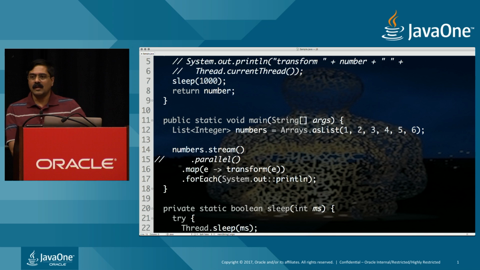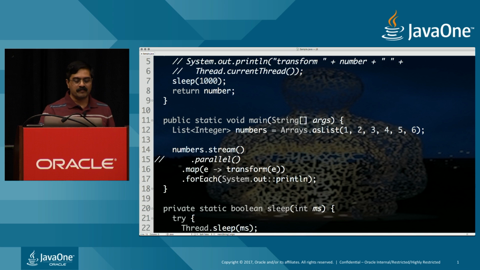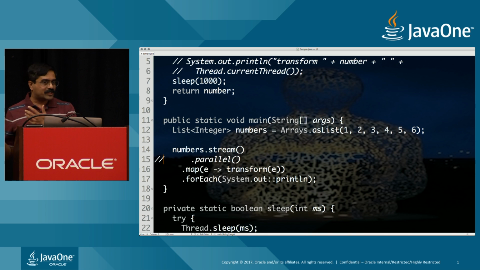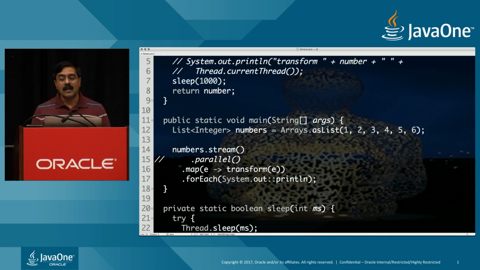Well, keep in mind, not all streams have ordering. Some streams have ordering, some streams don't. How do you know if a stream has ordering or not? Well, one way to know is what is the source of your stream. If you started with a list, we know a list is ordered, we know a set is not ordered, so the source of a stream may decide whether a stream is ordered or not. You can also call methods in between that might impose ordering on a stream, for example. So it depends on whether a stream is ordered or not.